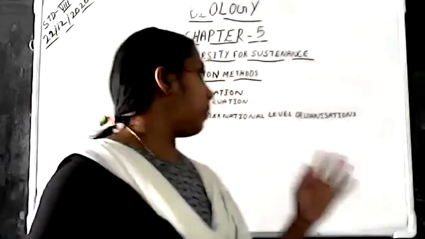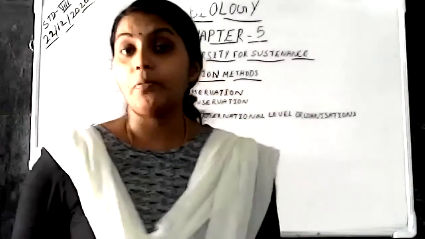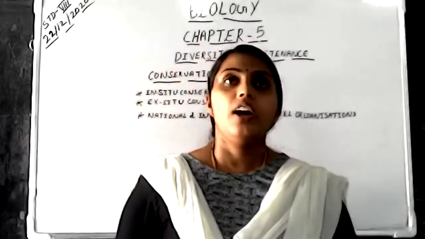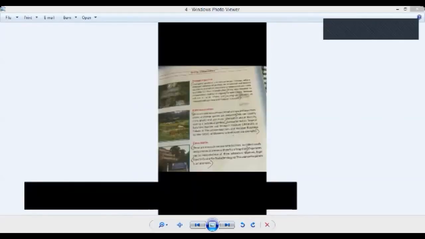Now we can see about the ex situ conservation method. Which are the ex situ conservation methods? The first in the ex situ conservation method is the zoological gardens. Zoological garden means zoo. You all are familiar with the zoo.